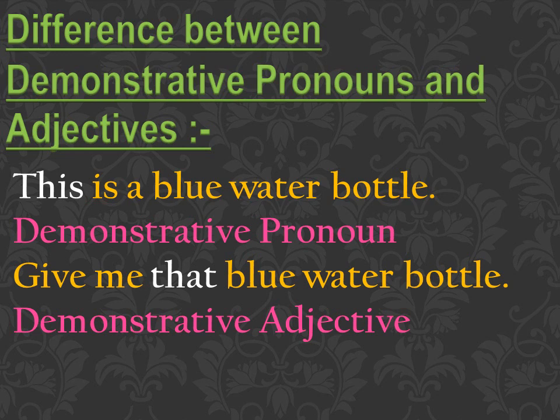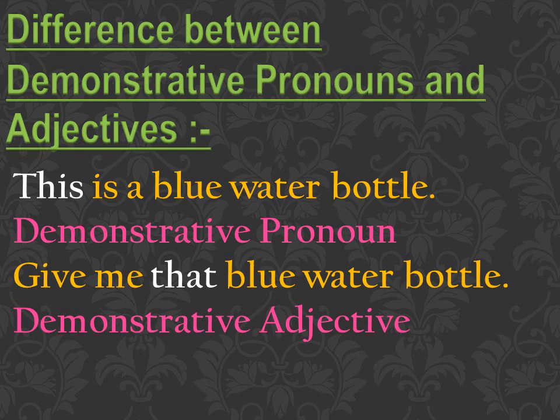For example, in the first sentence, this is a blue water bottle. So this is a replacing word for a noun. In the second sentence, give me that blue water bottle, that is qualifying a particular noun, so it is an adjective. An adjective is what? It modifies the noun, and here that is modifying blue water bottle, right? So this is a demonstrative adjective.